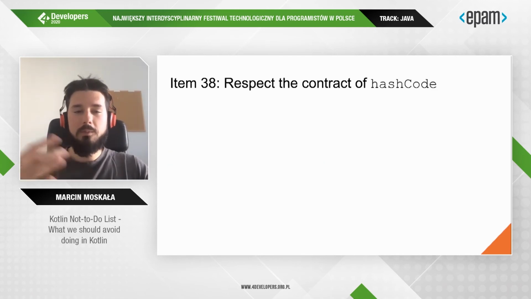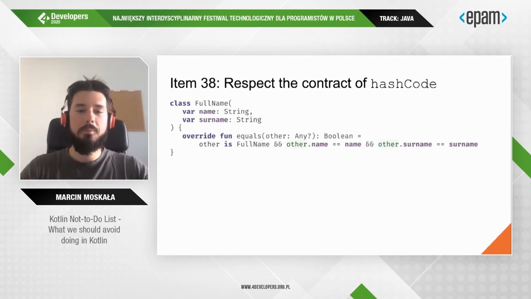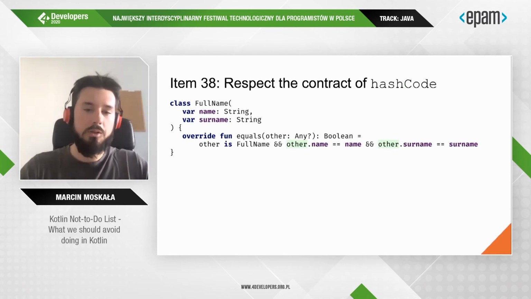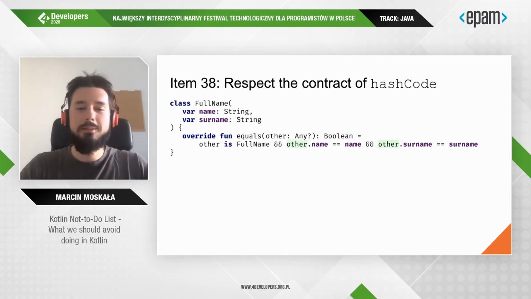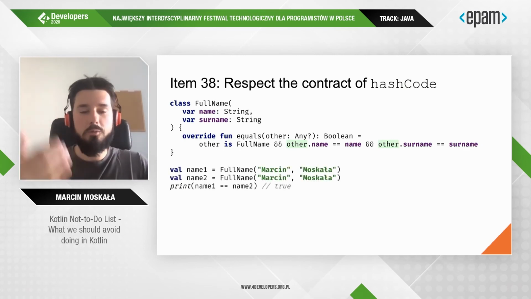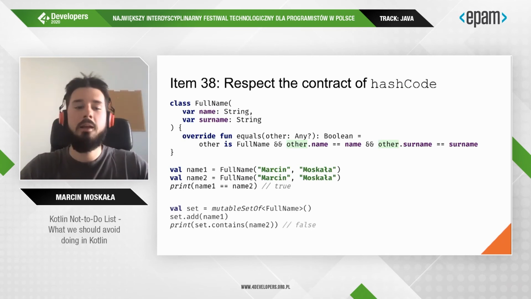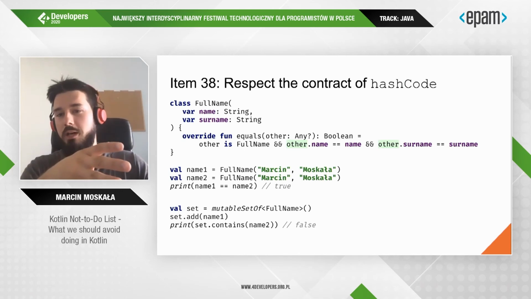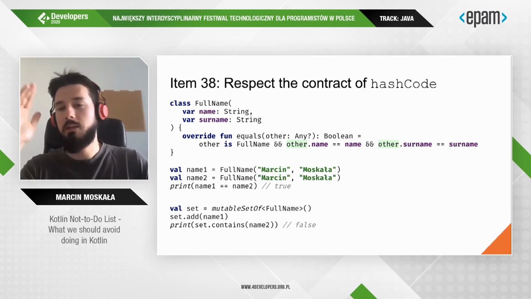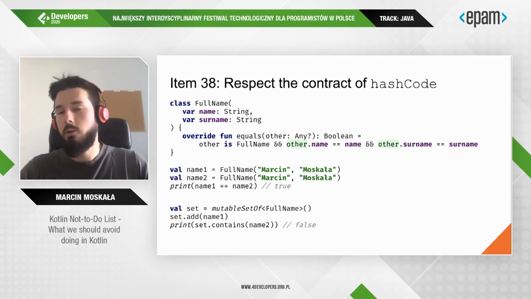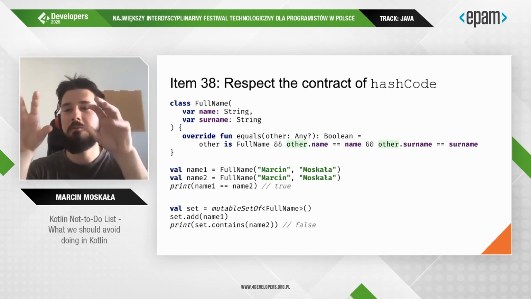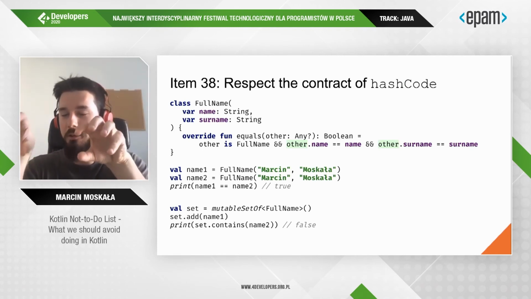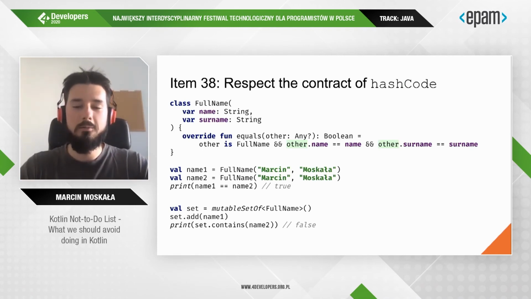Okay, similar story with hashCode, and again, a small question. What's wrong in here? I actually think it's quite easy. We have equals, but we do not have hashCode. That means that even if two objects are equal to each other, if one of them is in a set and we check if the other one is in this set, they are equal, so it should return true, but it returns false. How so? Because the hash set gave them different numbers, so they are in different buckets, and they cannot find each other.